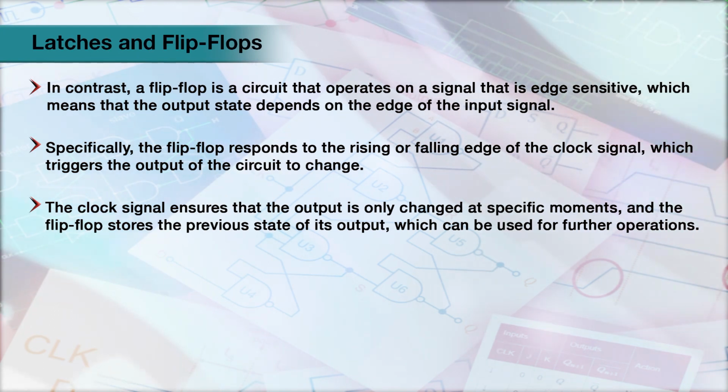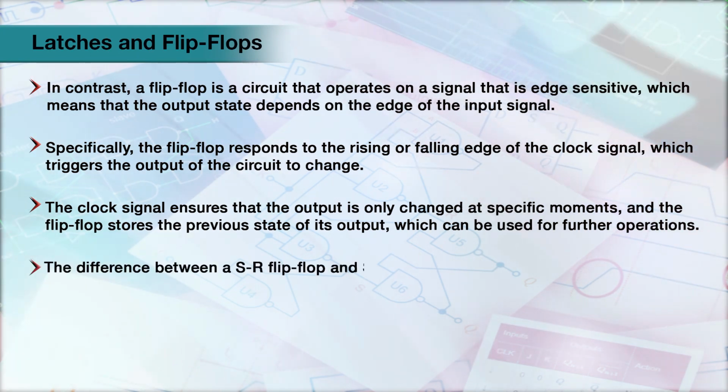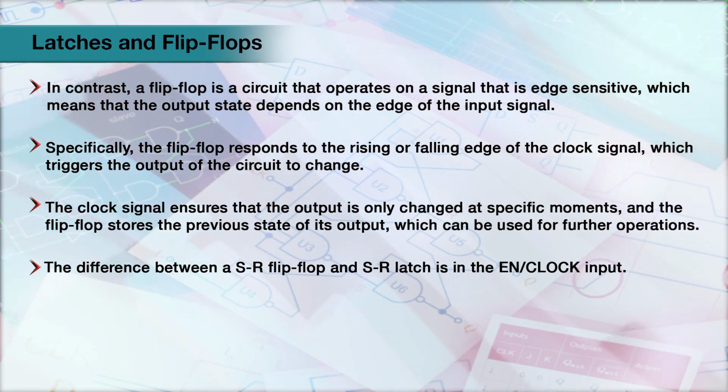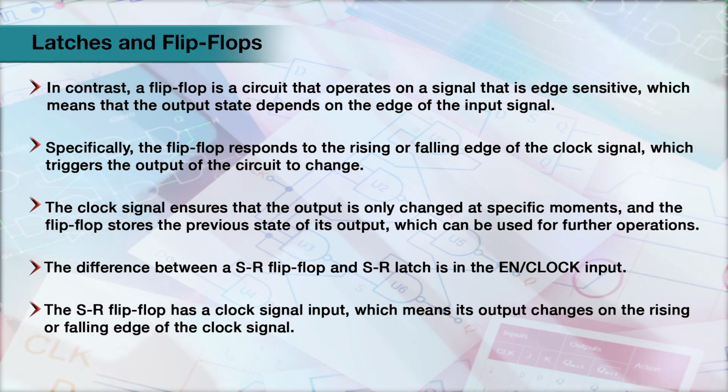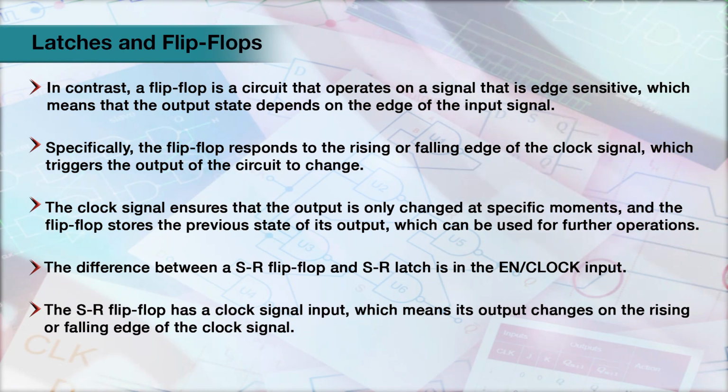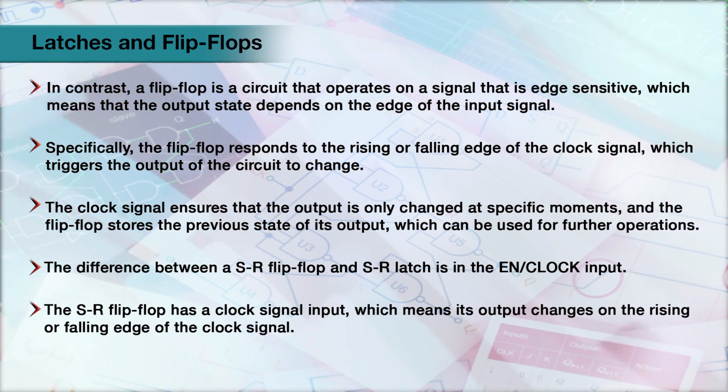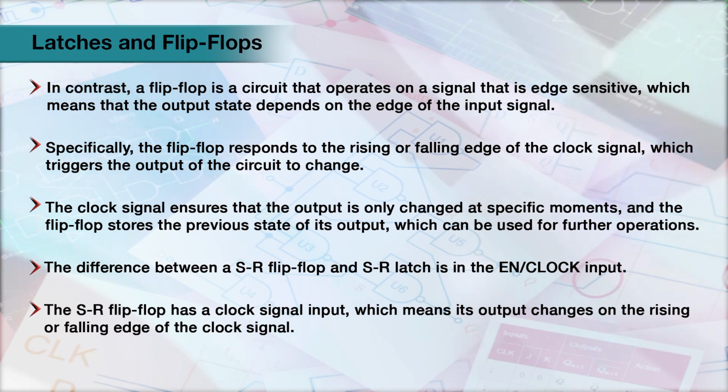which can be used for further operations. The difference between an SR flip flop and an SR latch is in the enable and clock input. The SR flip flop has a clock signal input, which means its output changes on the rising or falling edge of the clock signal.